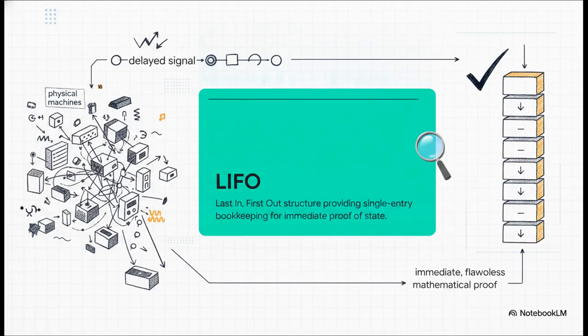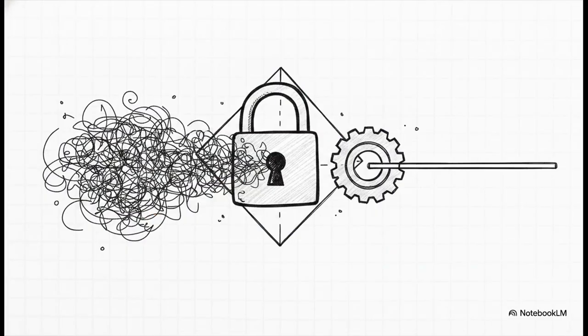You only ever need to query index 0 to get an immediate, flawless mathematical proof of the system's state. So the absolutely crucial point here is total determinism. There is zero ambiguity. The state is either mathematically true or it isn't. No in-betweens, no guesswork.